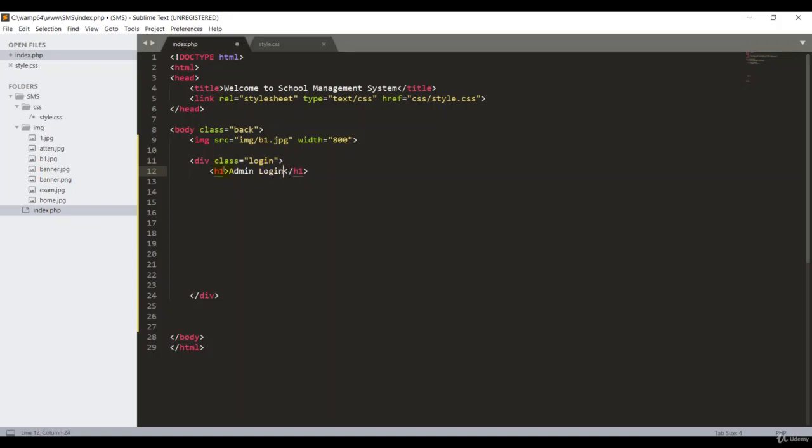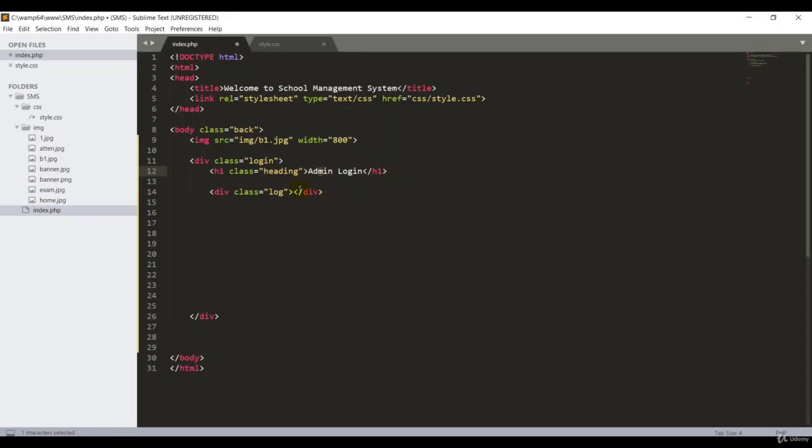For my h1 tag, I'm putting one more class for CSS, like heading. Okay, great. Then I'm going to add one more div tag for one more section. This is for another style, class, enter. I put the log. Great.